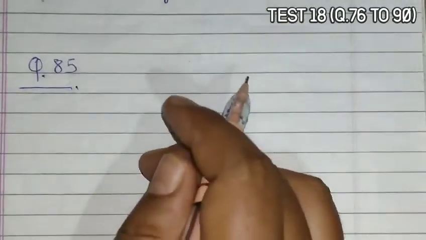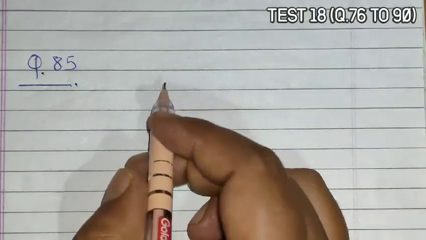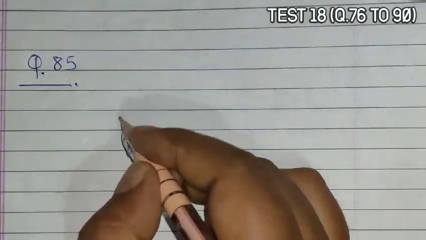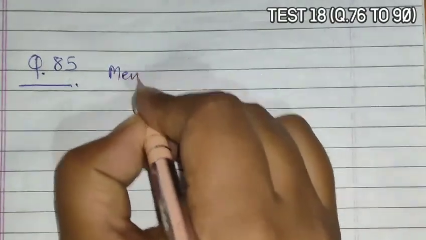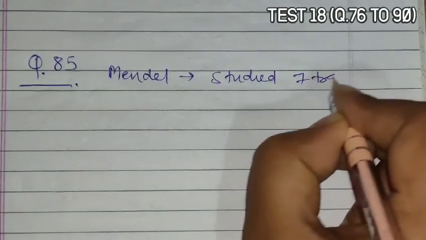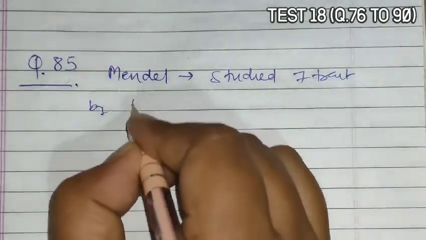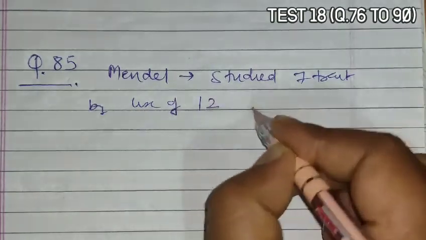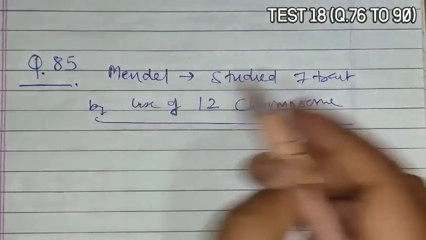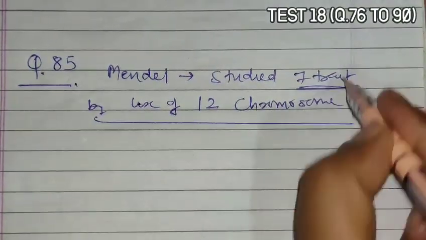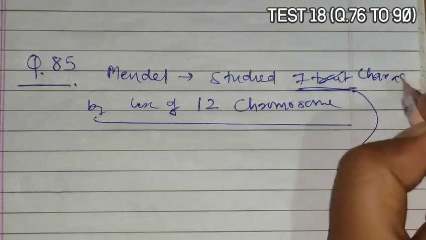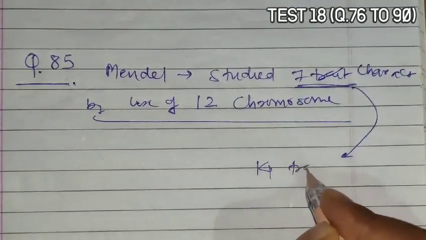Question 85 asks that Mendel had studied the 7 traits using a plant with 12 chromosomes instead of 14. Now Mendel studied 7 characters and 14 traits.